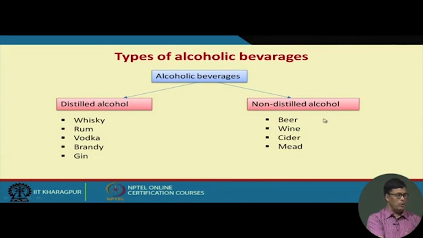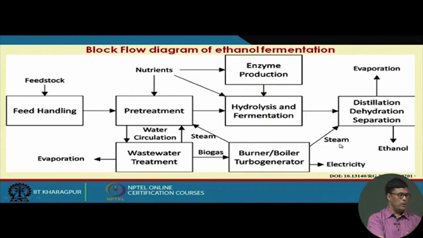In the case of non-distilled liquor we can use the fermentation broth directly. We just separate the cell mass, pass it through the maturation process, and then use it for direct consumption. Now this is the block flow diagram of the ethanol fermentation process. This is the feedstock, and we have to do the material handling. Then we do the pre-treatment process. In the case of starch and cellulose we require pre-treatment, but in the case of sugar cane molasses we don't require much pre-treatment.